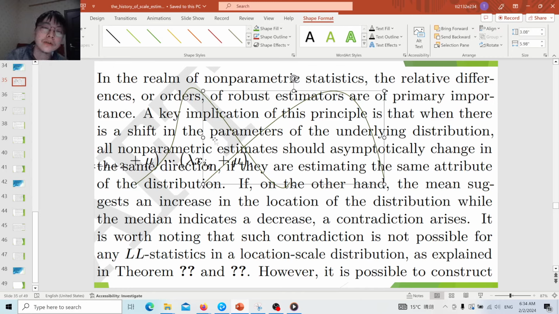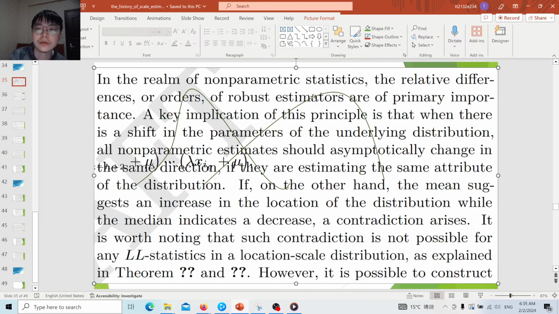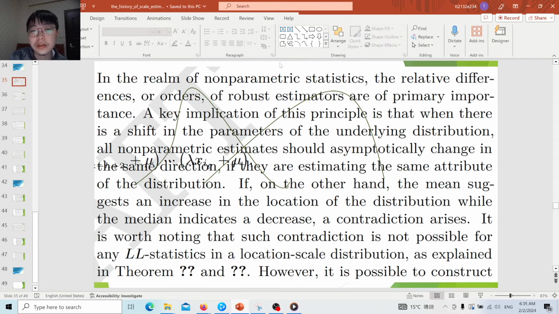And then often we want to use some nonparametric test to test whether the mean location increases, or whether the scale increases, or the skewness increases. Normally we don't care about the exact value. For example, if you use the median, you normally don't care what the median is. You just care whether using the median can detect that there is a difference.